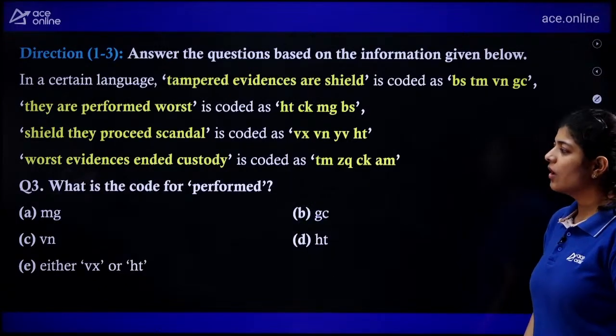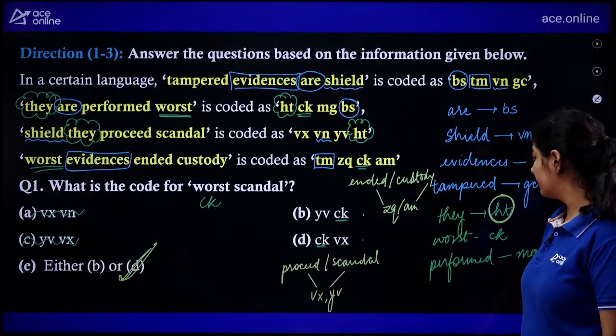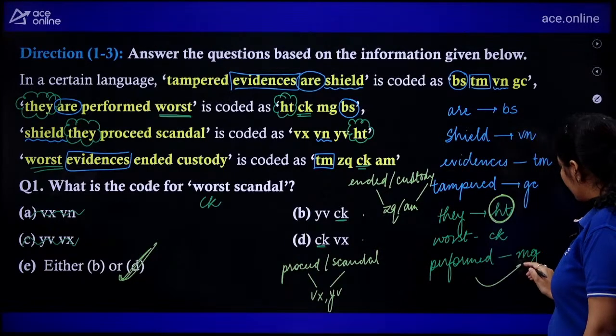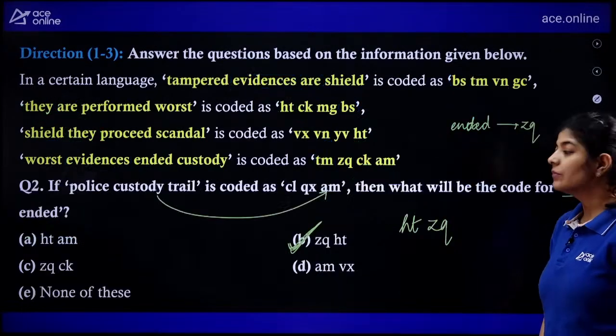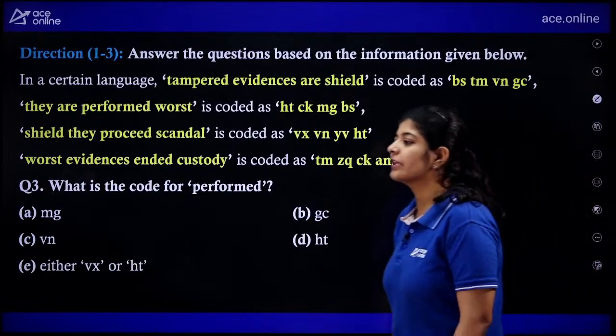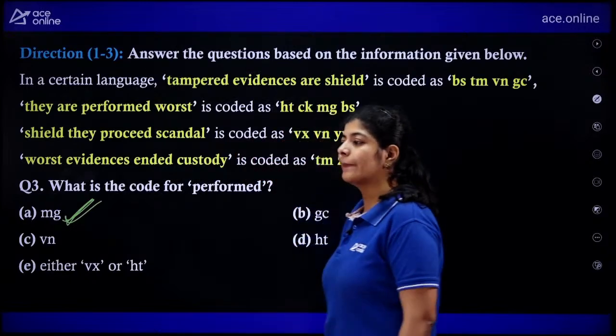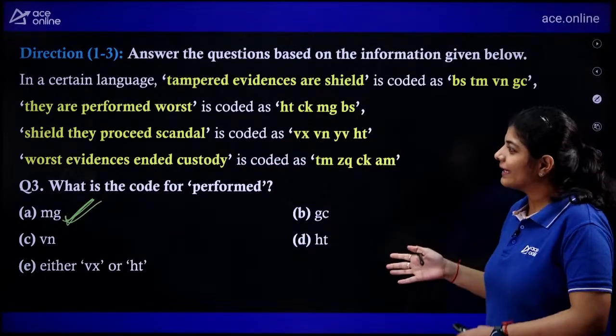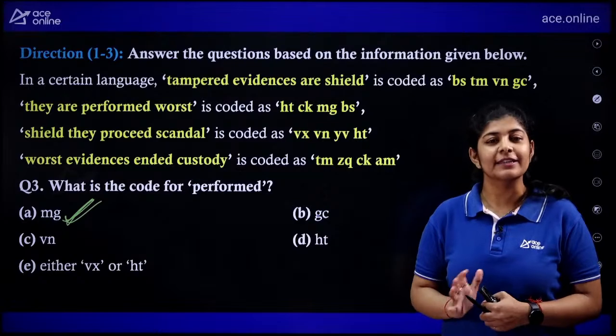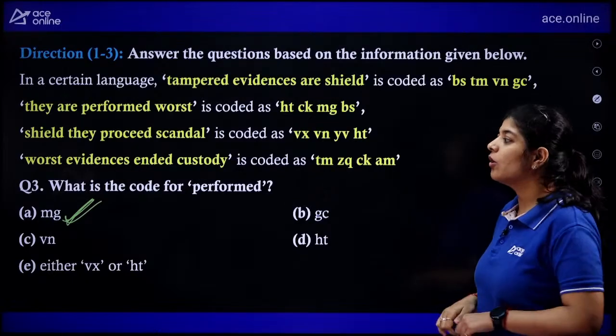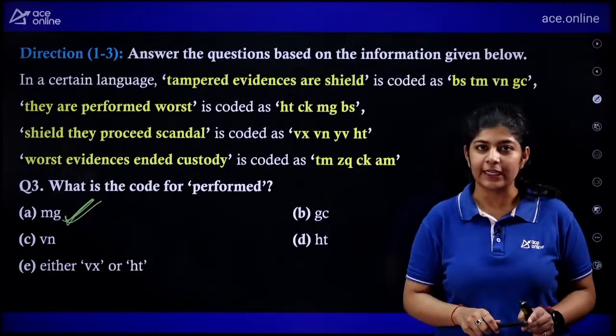Third, what is the code for performed? And we get the code as MG. That means the correct answer over here is option number A. So once we know the codes here, then we can easily answer all the questions based on this particular data, right?